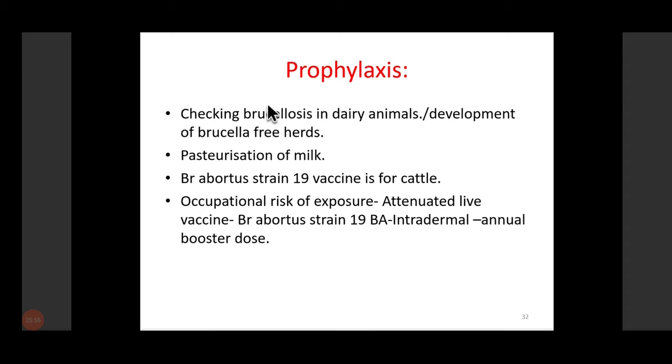So, prophylaxis: checking brucellosis in dairy animals and development of brucella-free herds. Then pasteurization of milk is very important in order to prevent brucellosis infection. Then vaccine: the Brucella abortus strain 19 vaccine is available. It's for cattle. And if there's occupational risk of exposure, then an attenuated live vaccine containing Brucella abortus strain can be given intradermally, followed by a booster dose.